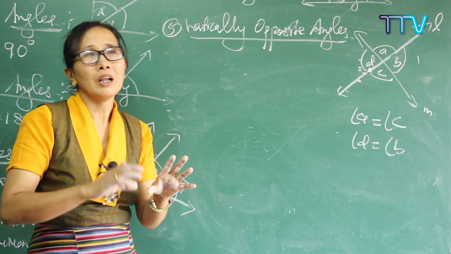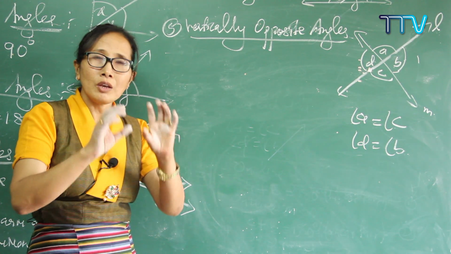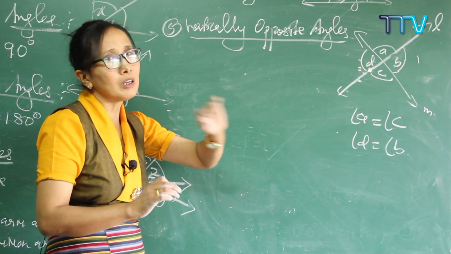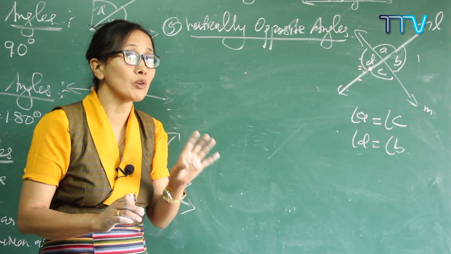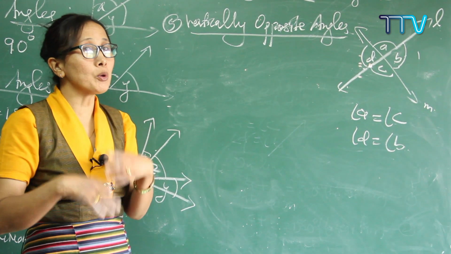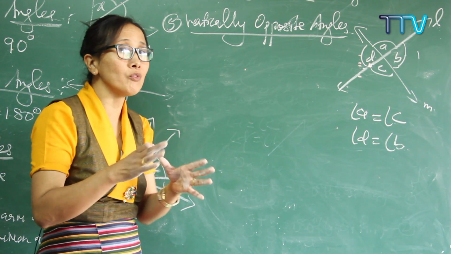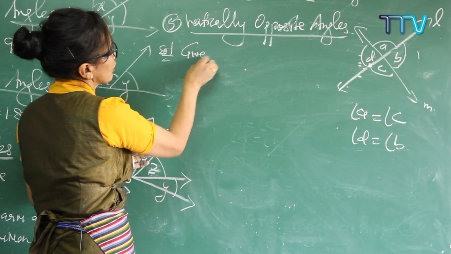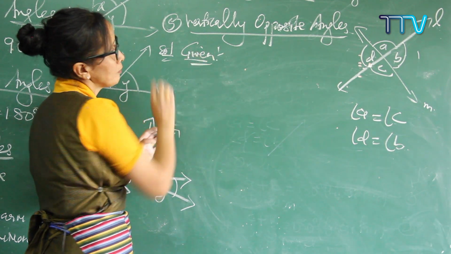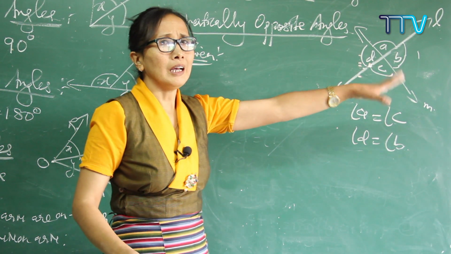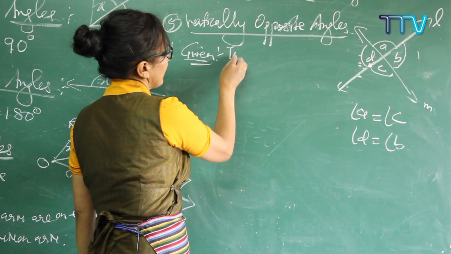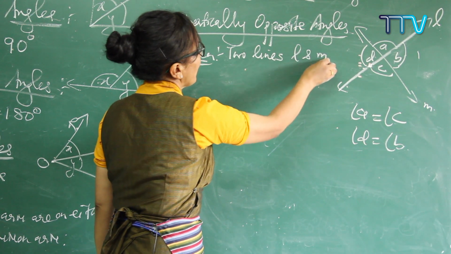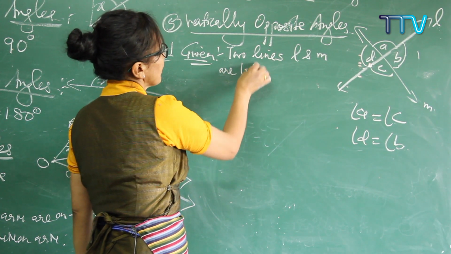Whenever you are writing a theorem, you have to write a few procedures. What do you have to write? First of all, you have to write the given: what is given in the figure and in the question, you have to write that first. So we are going to prove vertically opposite angles. First of all, what do you have to write? Given, all the time first. What is given here? 2 lines are there. You can write the given: 2 lines. What are those lines? Lines L and M are intersecting each other.